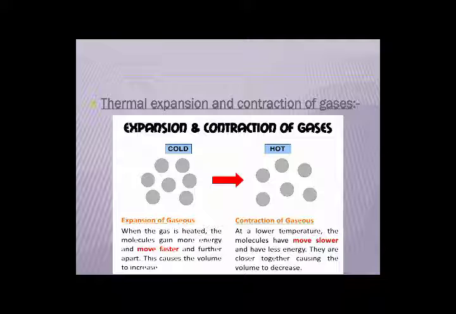This causes the volume to increase. When contraction of gases takes place, at a low temperature the molecules move slower and have less energy, and that's why they become closer to each other and the volume starts decreasing. You can see the picture in front of you on page number 197 also.